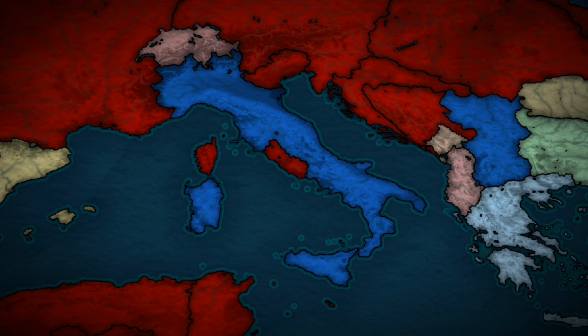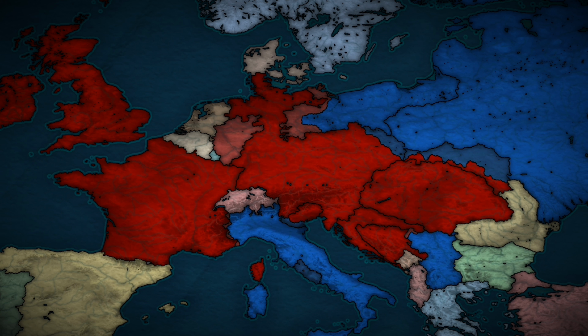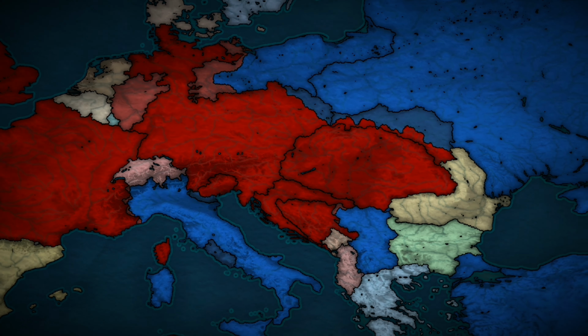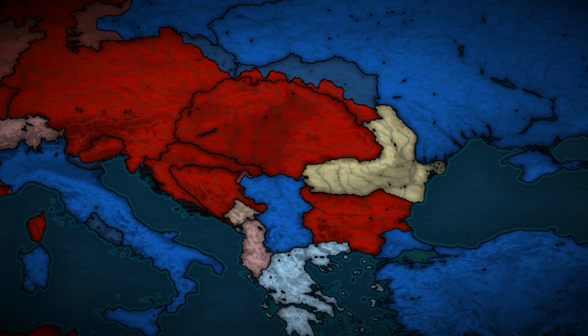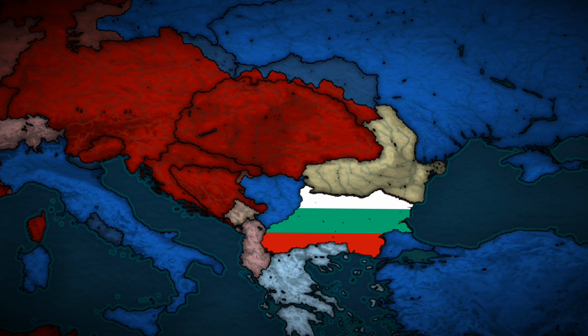Great Britain also saw its actions as unjustified and joined the Central Powers, because a defeat of the Central Powers could lead to power inequality on the continent, which Great Britain wanted to prevent at all costs. Ultimately, the war also entered the Balkans. Bulgaria joined the Central Powers, with the main goal to annex Macedonia from Serbia.